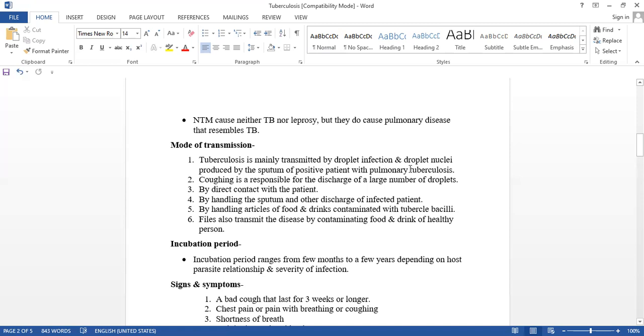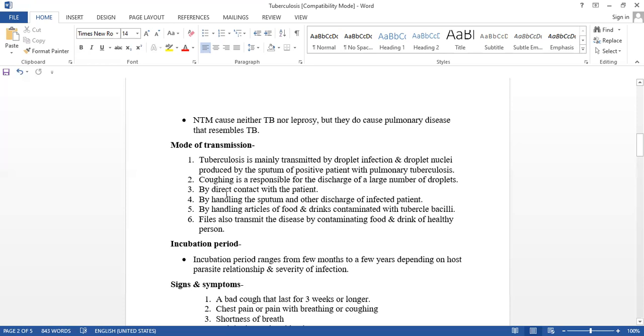Mainly if the person has pulmonary tuberculosis, then the disease is transmitted by droplet nuclei. That's why we always say use handkerchiefs and do not spit anywhere.